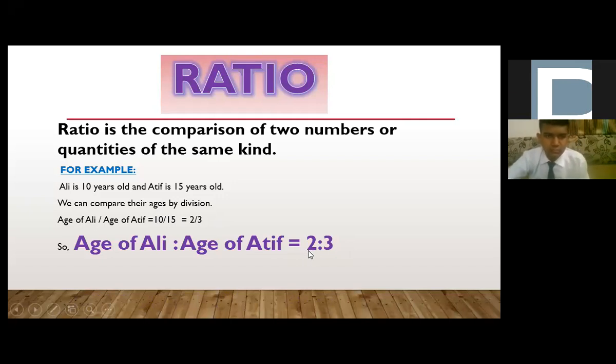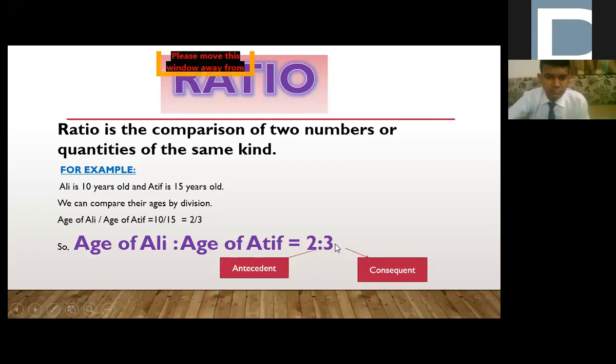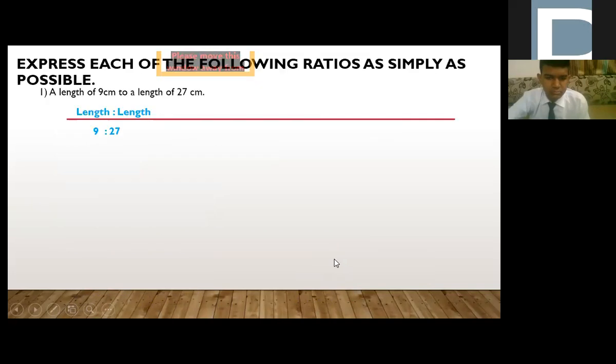In this ratio, the term which is written first is called antecedent, and the second term is called consequent. Sahi? So let's discuss some questions. Express each of the following ratios as simply as possible. Because here, what is written, we have to express the ratio as simply as possible. That means we have to simplify as much as we can.